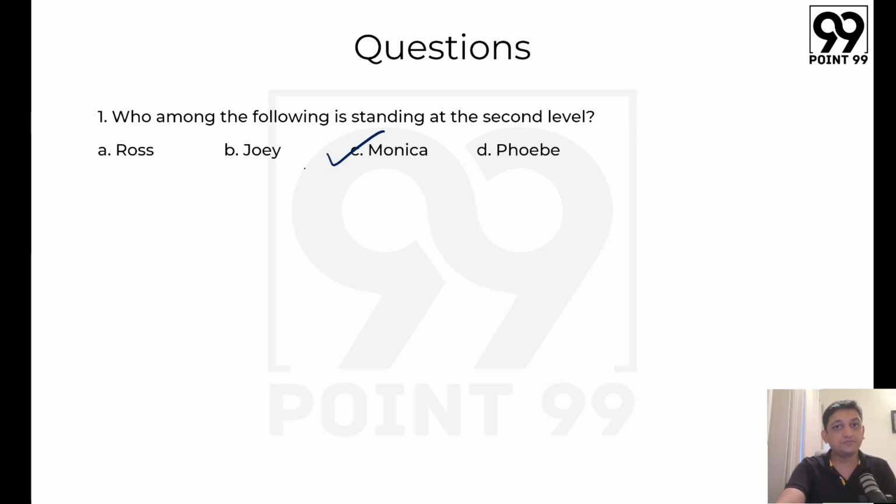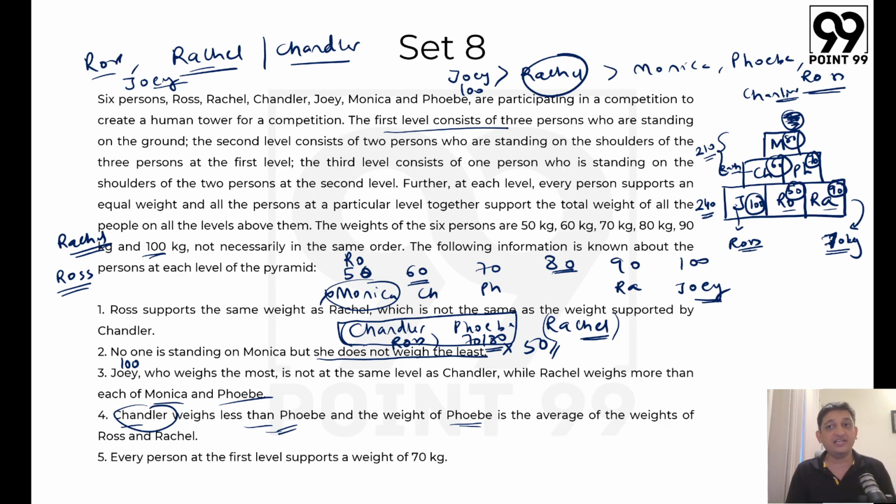Now if you look at it, how many people support a weight greater than their own weight? In terms of Joey, he is 100 kg. Joey is supporting 70 kg, because the people at the top are 210 kg in total. Joey is not supporting more than his weight, which is fine. Ross is supporting 70 kg, but Ross's weight is 50 kg. So Ross is one person definitely who is supporting more weight than his own weight.